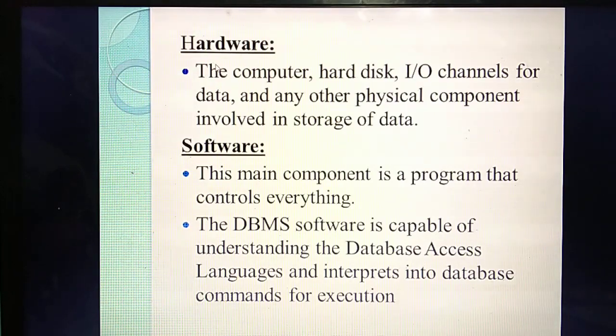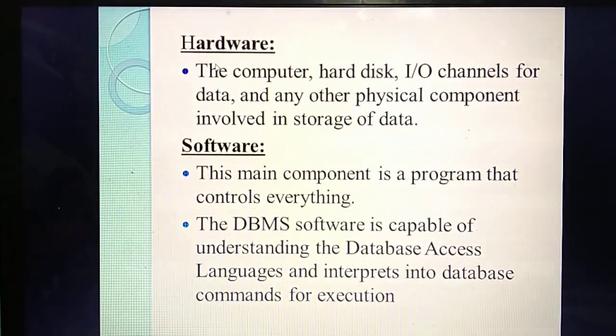What do you mean by a command? Just like an order. For example, if you are standing in an assembly line, PT sir will say go straight or move left. That's a command or order. Likewise, this access language also works like a command. Understand? So we call these database access languages query languages. Which languages? Query languages.